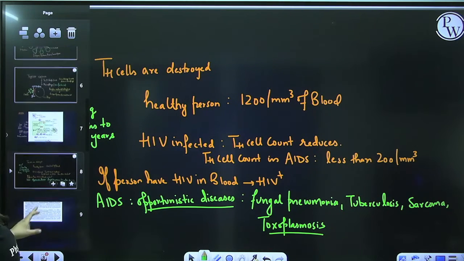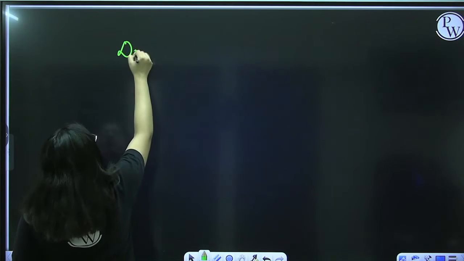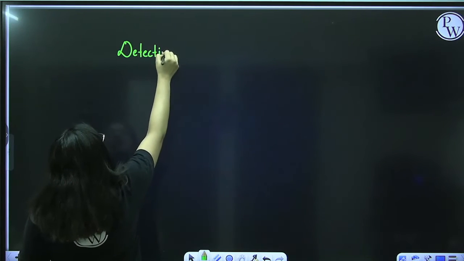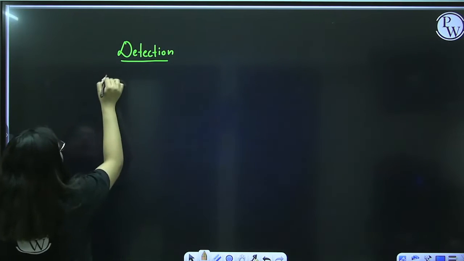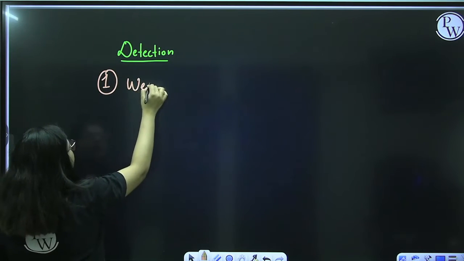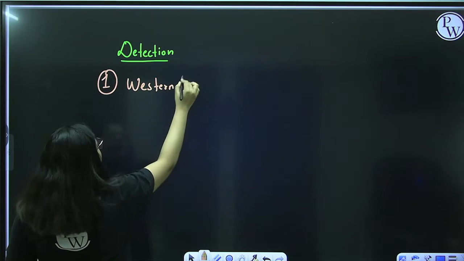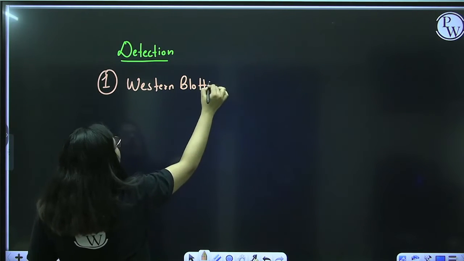Okay. So how will you detect that the person has AIDS? What are the detection techniques? The first technique for detection is Western blotting. In Western blotting, you detect protein.